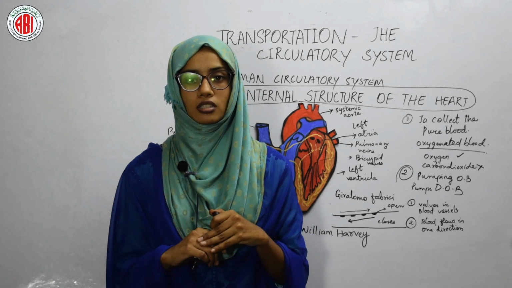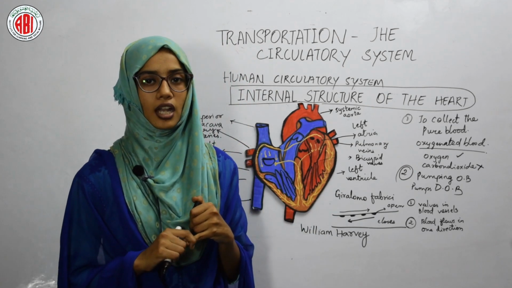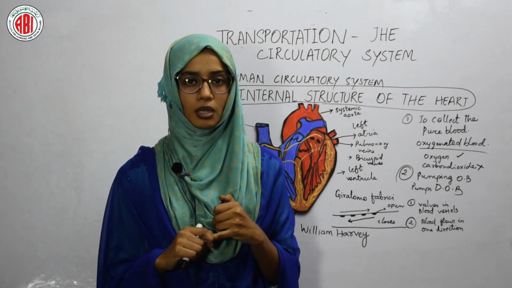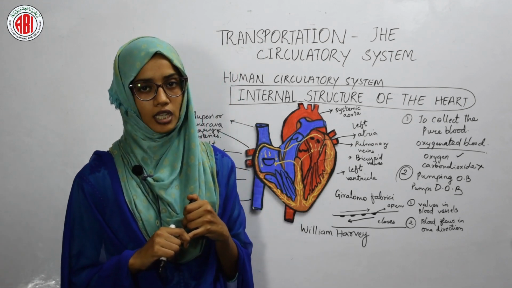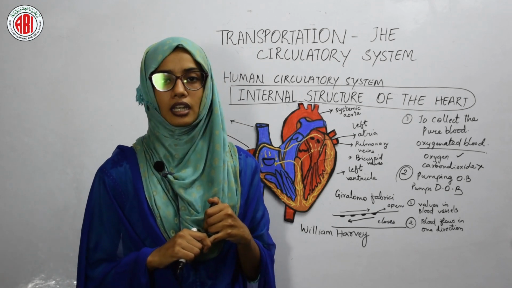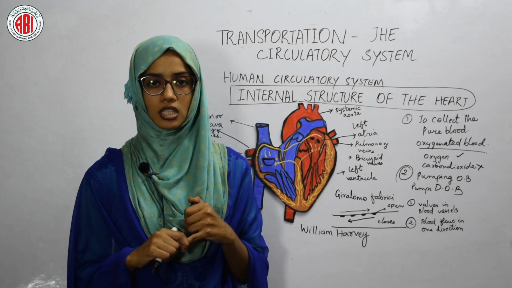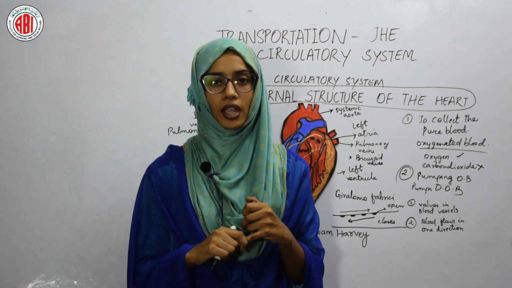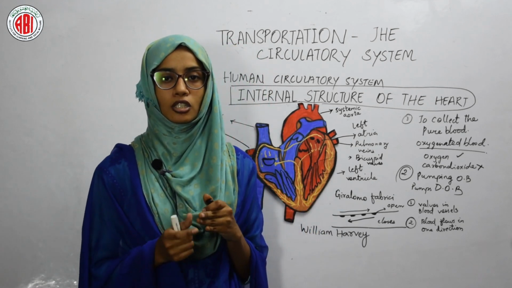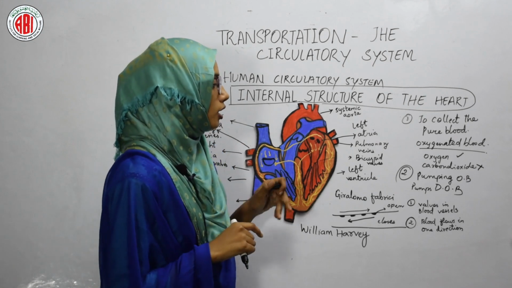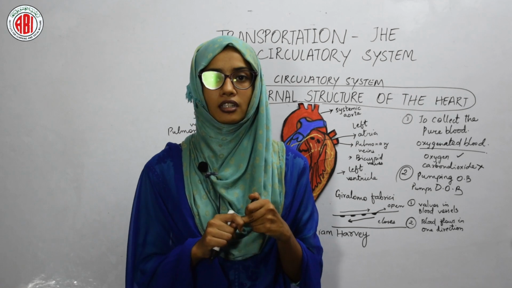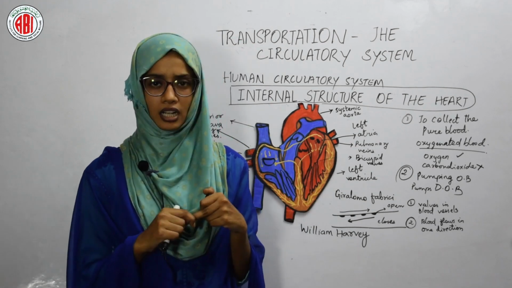He selected a person with good muscle tone and less fat under the skin, because in such persons, when they tighten their muscles, we can clearly observe the veins. After selecting the person, he tied a rope or tourniquet on his hand. Then he asked the person to tighten his wrist. Then he observed the network of the veins and also observed that the blockage of the blood occurs towards the side of the heart. So by this experiment, he came to know that the veins are responsible for carrying the blood towards the heart. Then he conducted another experiment.